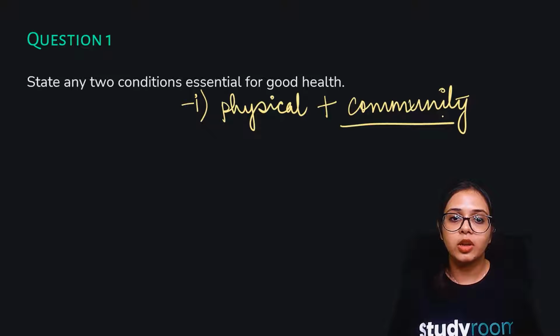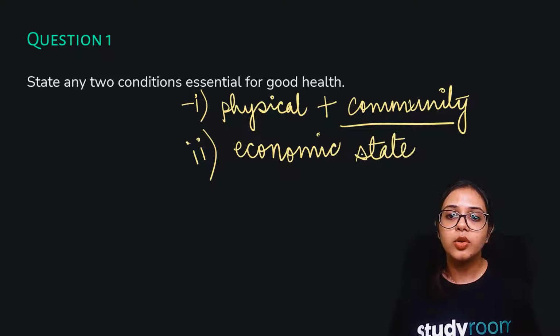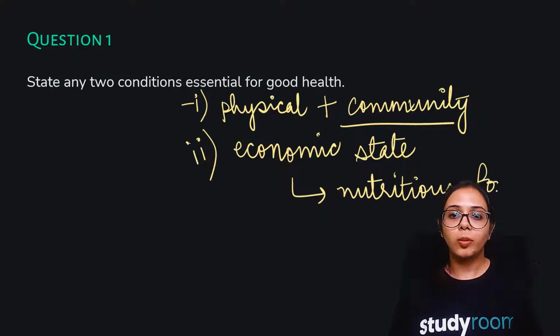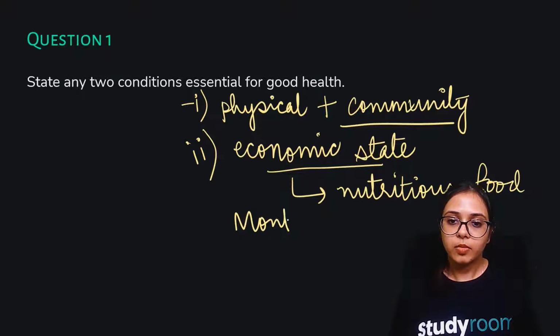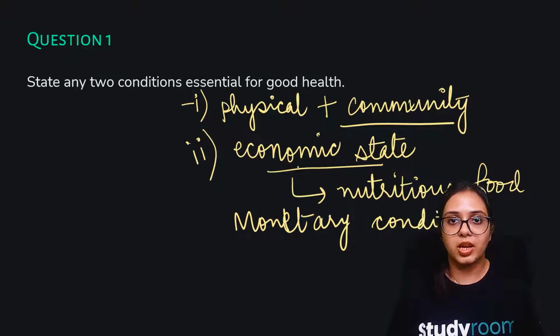These things are important. Also your economic health, your economic state is important, right? Because your economic state determines whether you have access to nutritious food or not, whether you have access to clean drinking water or not. So your economic state, your job opportunities, your monetary condition, these are also important for the state of your good health. Your monetary condition, that means your condition related to your financial status, your economic condition, all right.